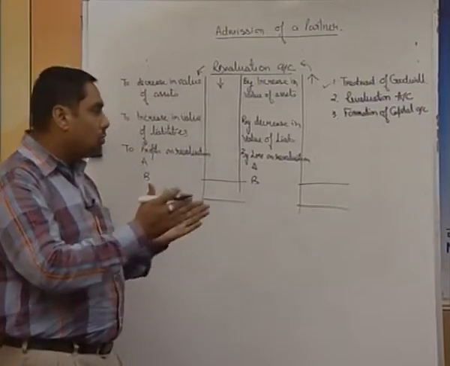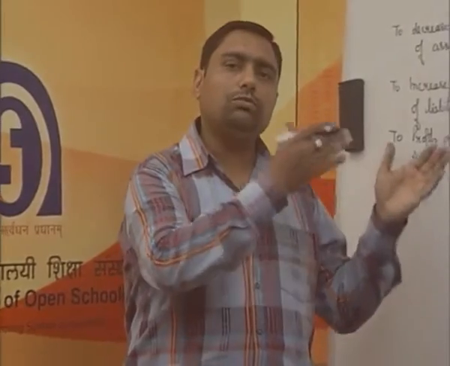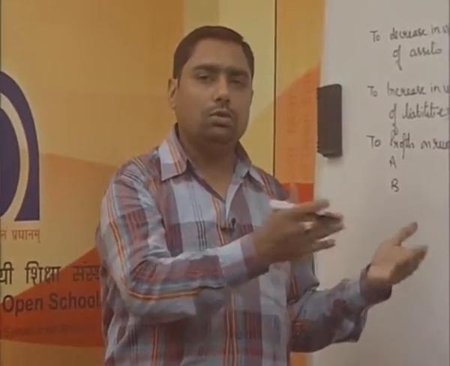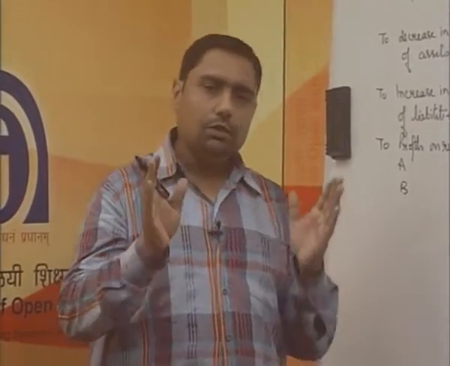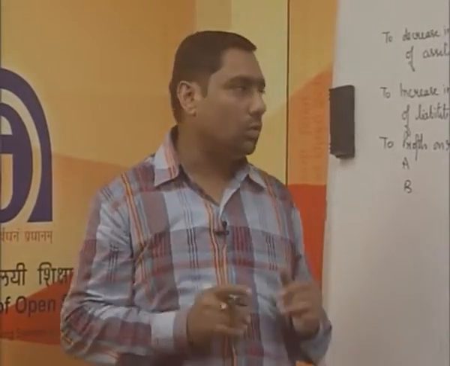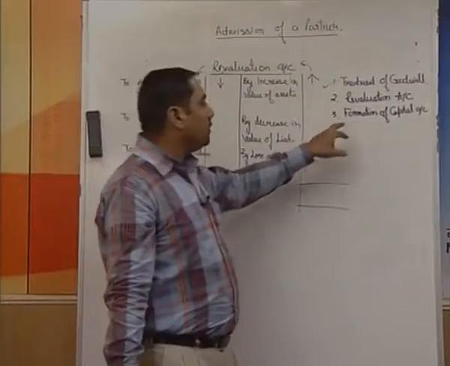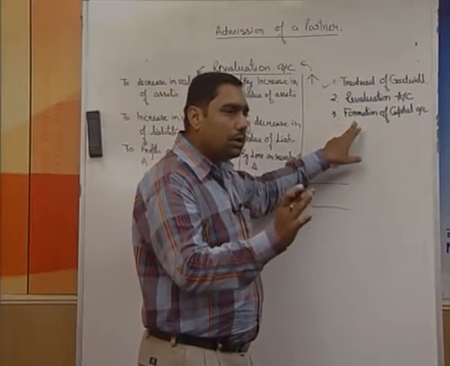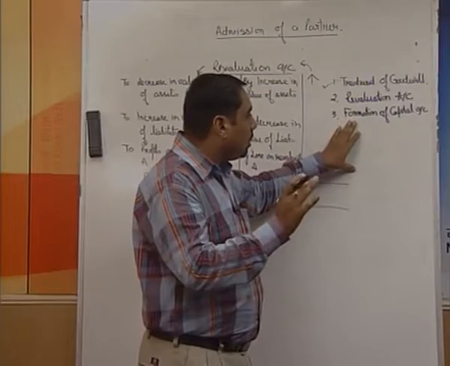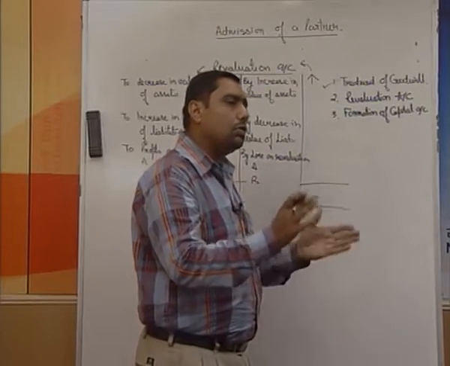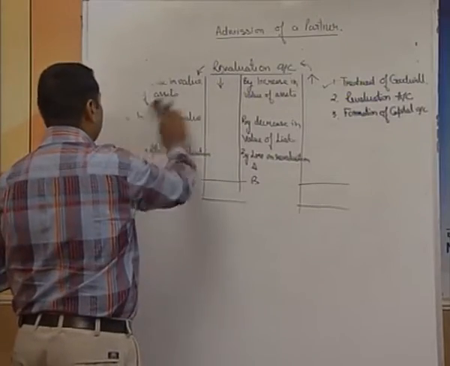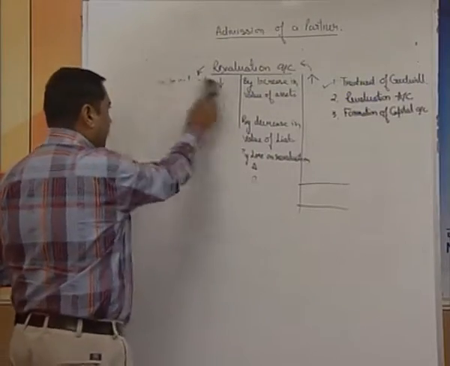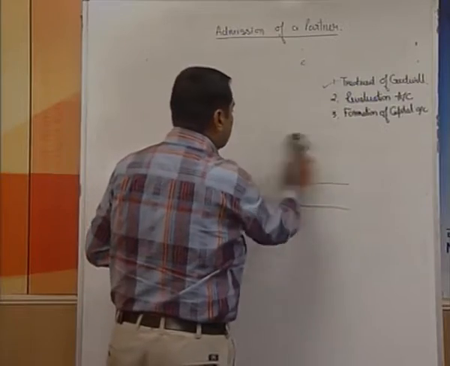So, in case the question asks you to pass the entries also, this is one of the very simple ways to have the entries with the help of the ledger. Once you are able to have the revaluation account, the third thing with us is the formation of capital accounts, that is, how the capital accounts are going to be prepared in case of the admission of a partner. Now, this is a very typical and important thing which I will try to explain to you with the help of something.